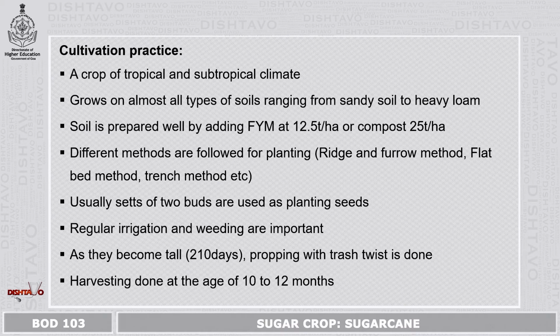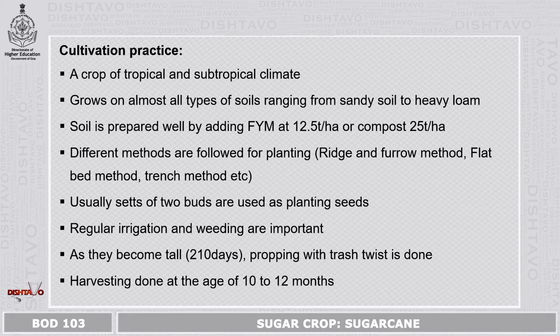Different methods are followed for planting. Some common methods are ridge and furrow method, flat bed method, and also trench method. Usually, sets of 2 buds are used as planting seeds. Here, sets means they cut the sugarcane into smaller pieces, which will have 1 or 2 nodes with axillary buds, and such cuttings are called sets. Numerous such sets will be made ready and used for planting, and they are the seeds.